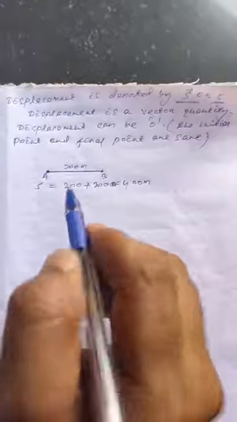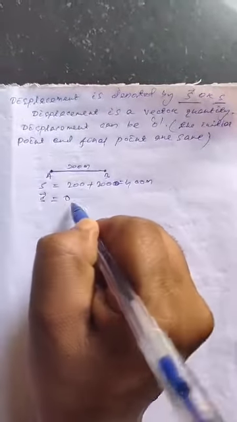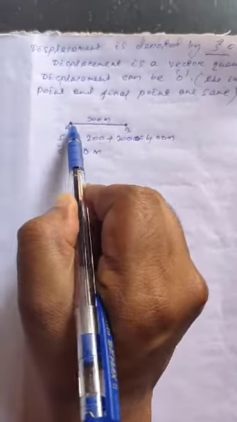But what is the displacement? Displacement S arrow is equal to 0 meter. Why am I saying 0 meter? Because the initial point and the final point are the same, and you know that the shortest path between the initial and final point, as initial point is A and final point is A, is 0. So in this case the displacement can be 0.